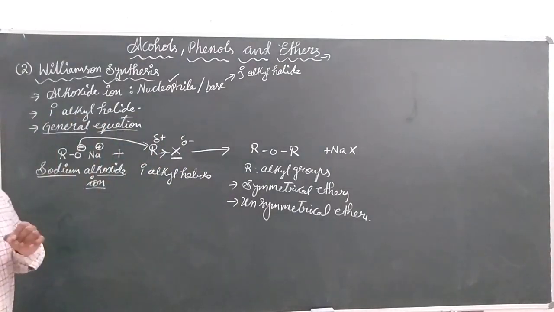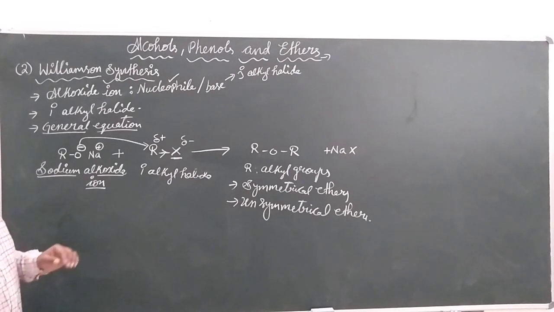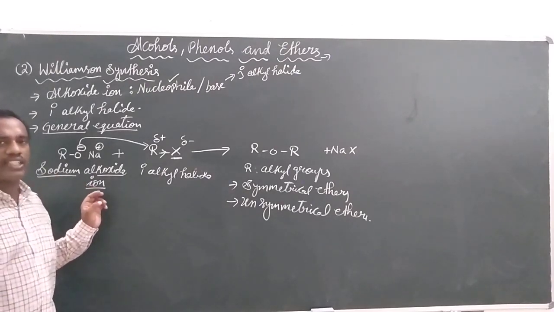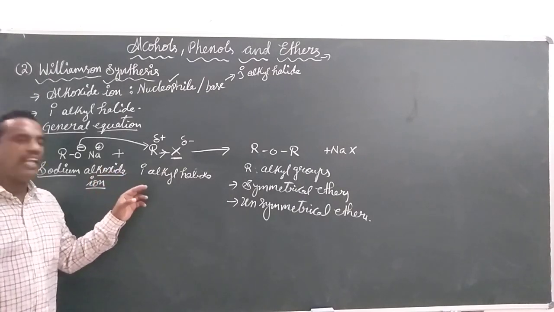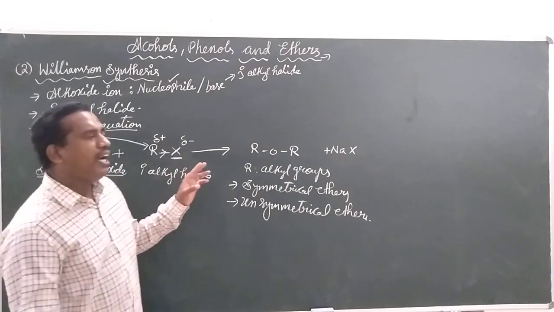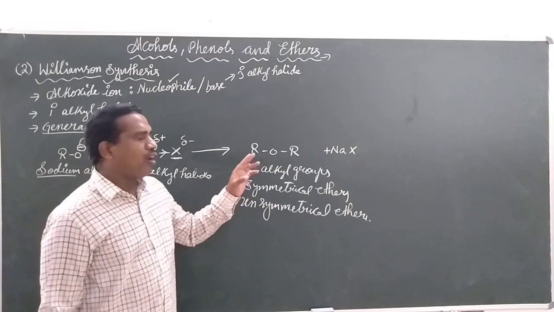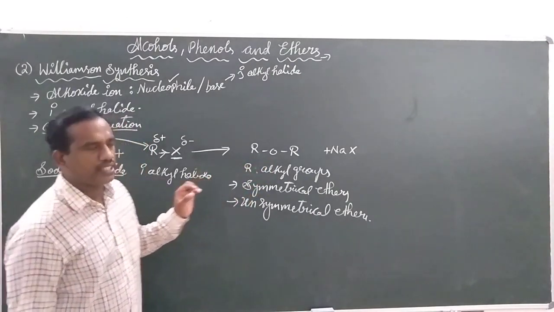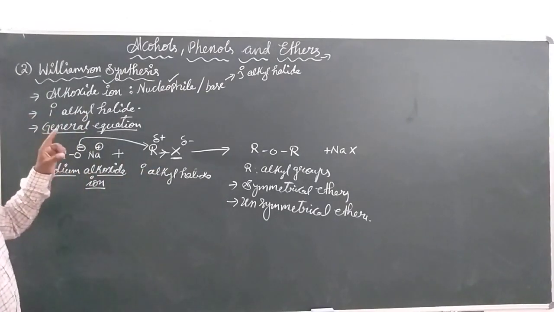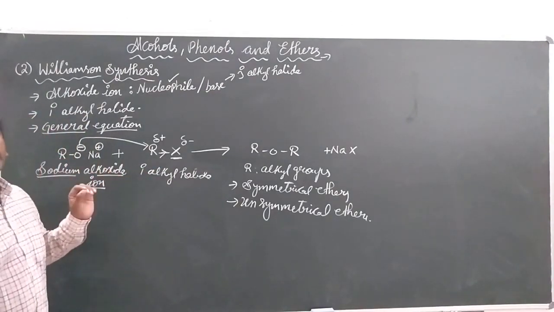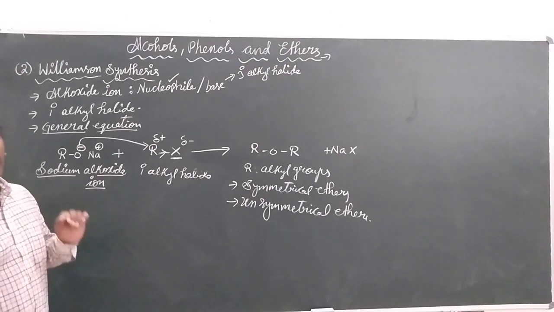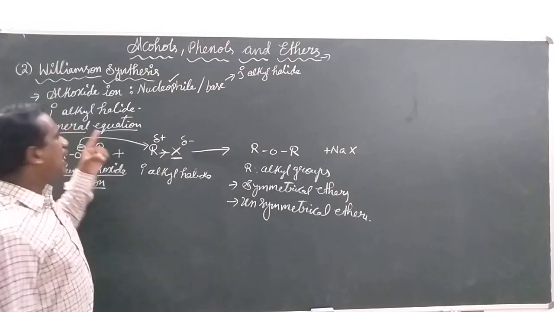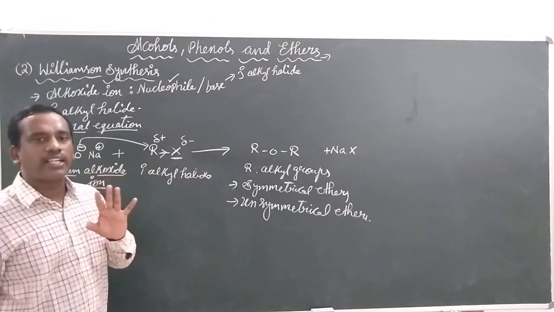So if they ask you to write the definition, how do you write? Reacting an alkoxide with an alkyl halide gives the ethers and also the sodium halide. This is what we call the Williamson synthesis. Let us take one example. The condition is that the alkyl halide must be a primary alkyl halide.